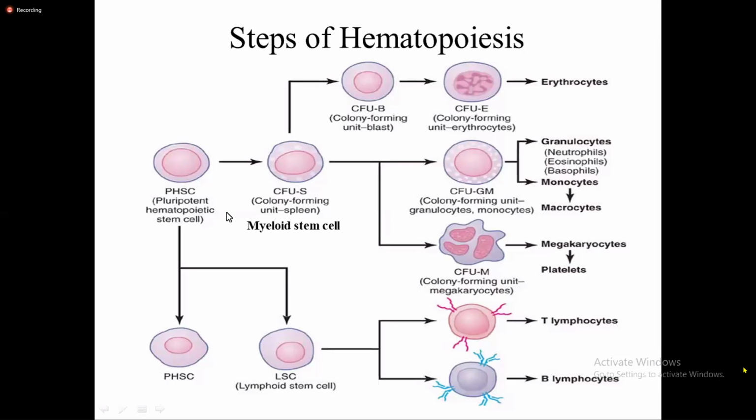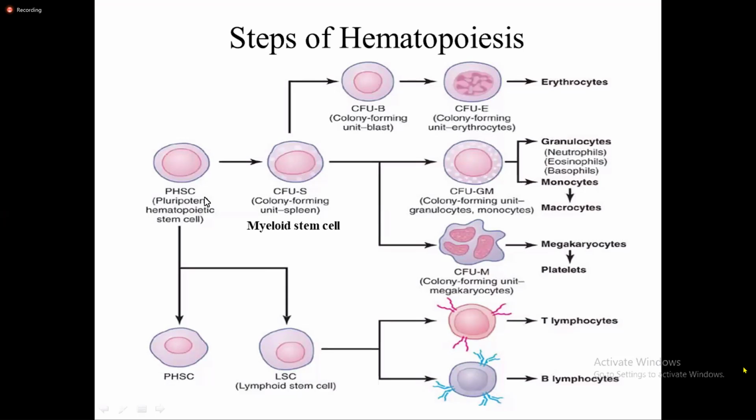So your pluripotent hematopoietic stem cells, they are present in the bone marrow itself, and then they have the ability to divide and differentiate, okay, into various colony forming units, right? Or into other types of stem cells. Okay? So these pluripotent hematopoietic stem cells has the ability to divide and differentiate into any other type of cells.